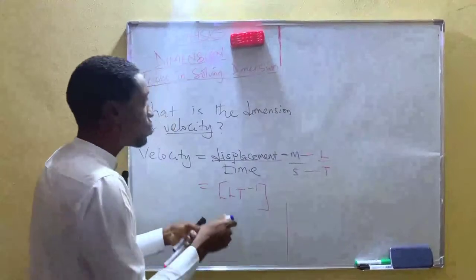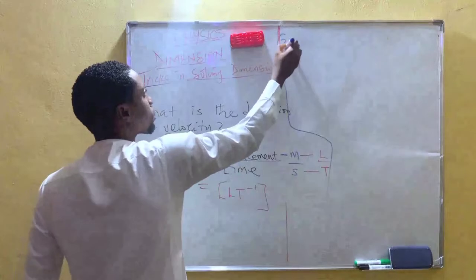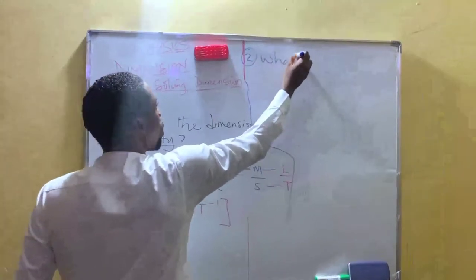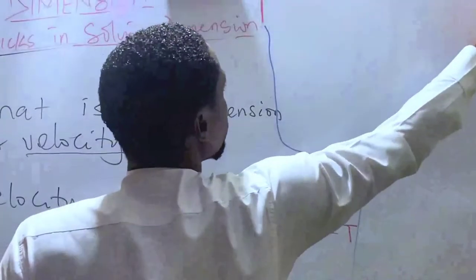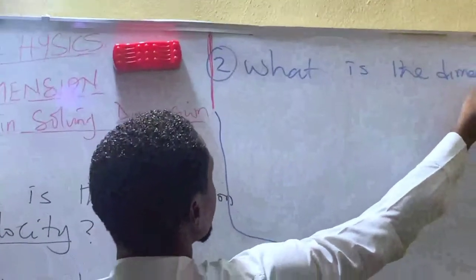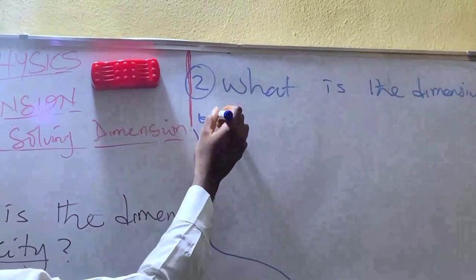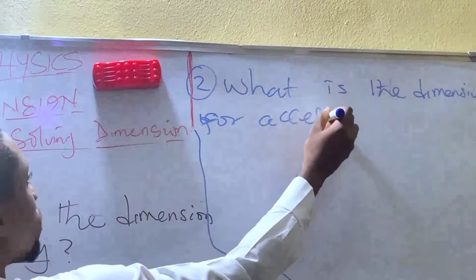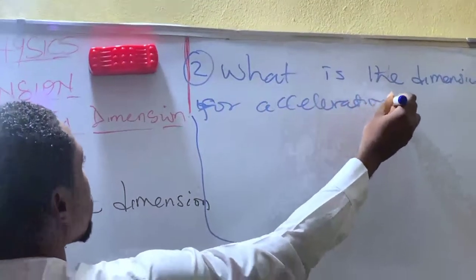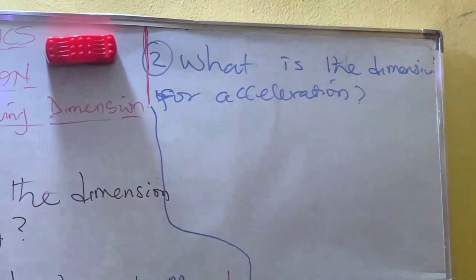They may ask you the second question now. What is the dimension for acceleration?